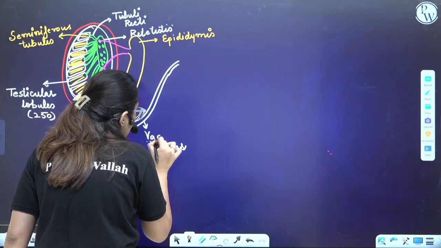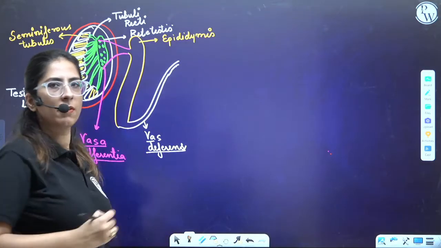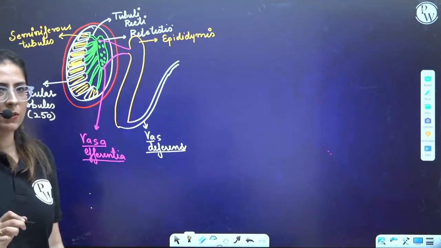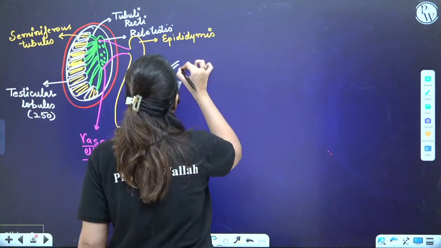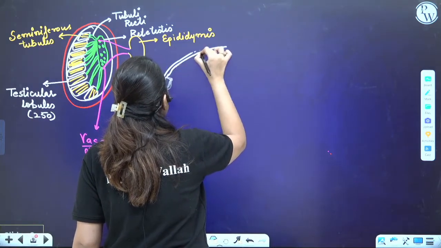This structure is vas deferens. Clear, buddies? Easy, right? Very easy question, right? So ultimately what will happen? See, this is a vas deferens going on.